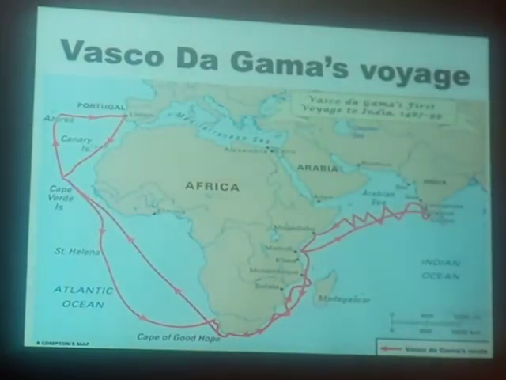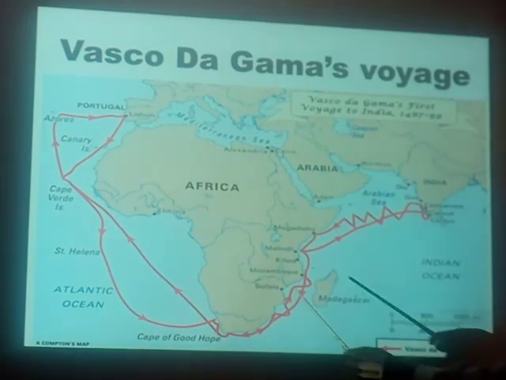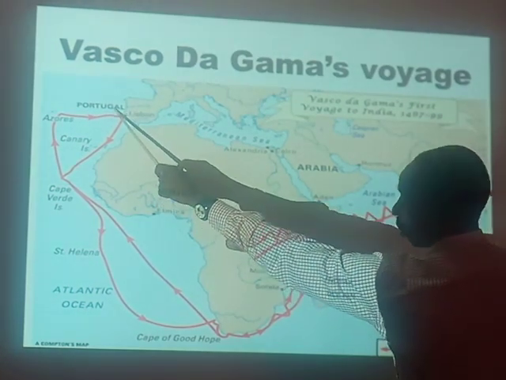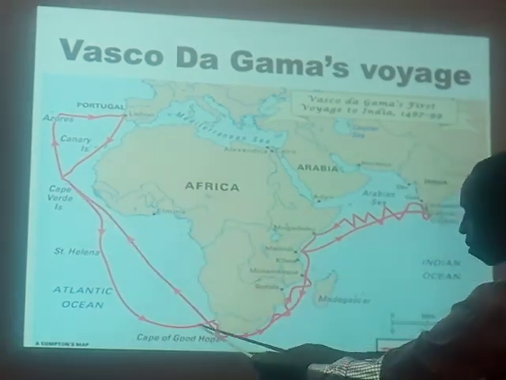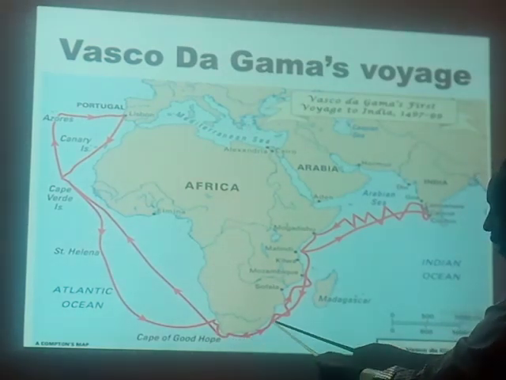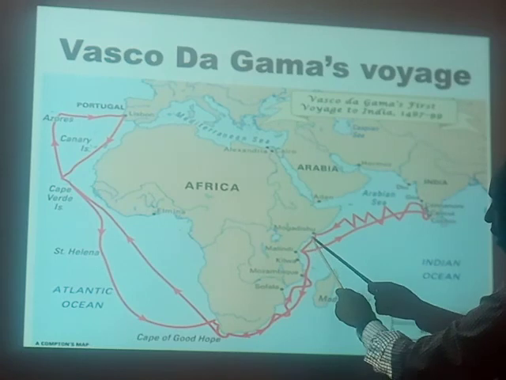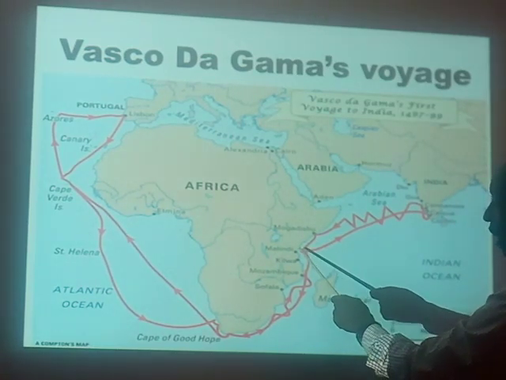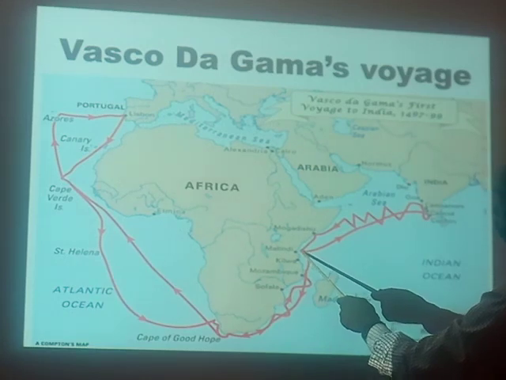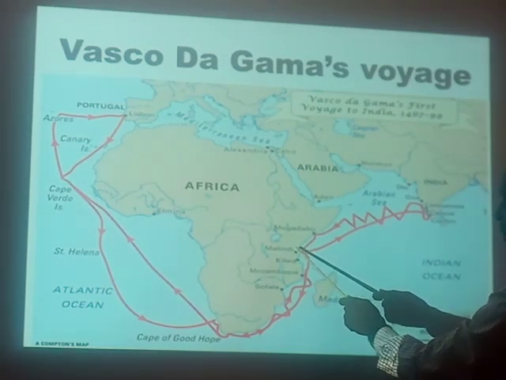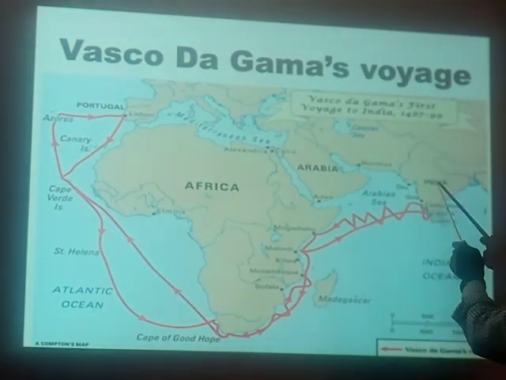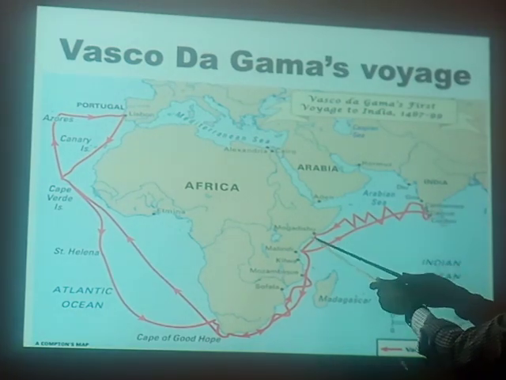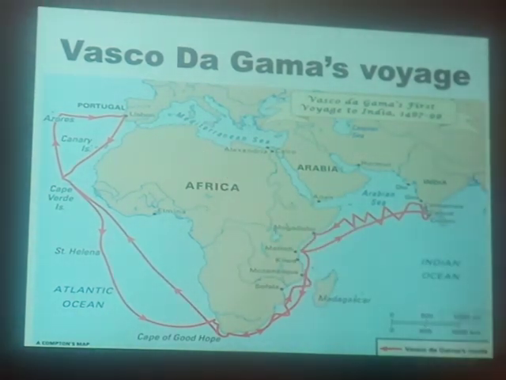Vasco da Gama's voyage. Again, from Lisbon in Portugal, Vasco da Gama sailed using this route. This route first landed here, then proceeded. Here you can see that he was making very many stopovers. Why was he making many stopovers? To get food and other things. So from here in Malindi is where he got Ahmed bin Majid, who escorted him to India. Here is India. And then he made a return journey to go back to Lisbon. So we said Vasco da Gama discovered a sea route to India.